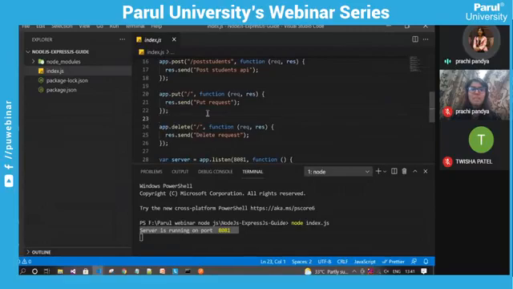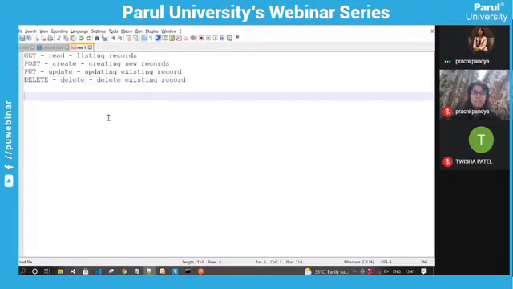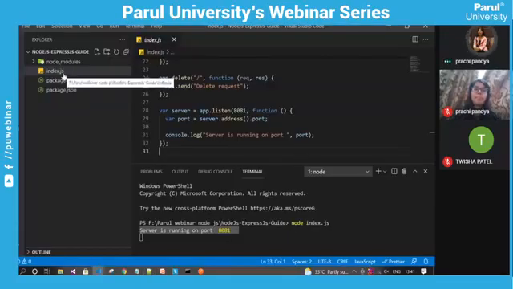So whatever we have seen in this particular example is how we can create a Node project. The Node project will be created using the npm init statement. This will create our package.json file. Then we have to write our main file, and we have written this main file in the index.js file as we have seen here.